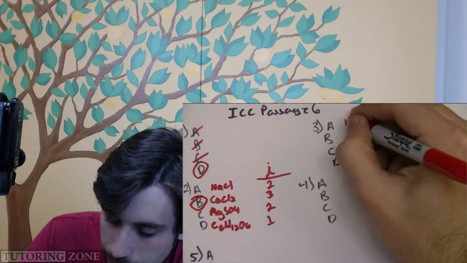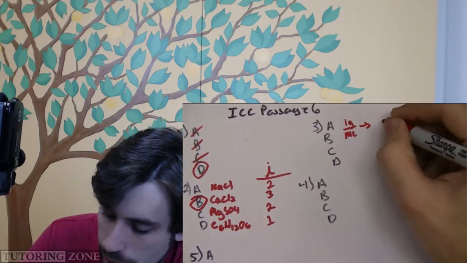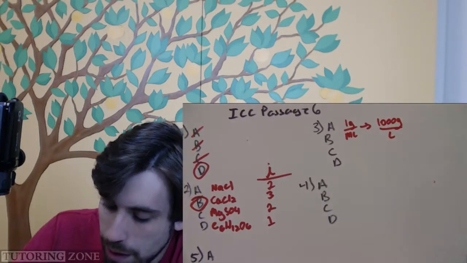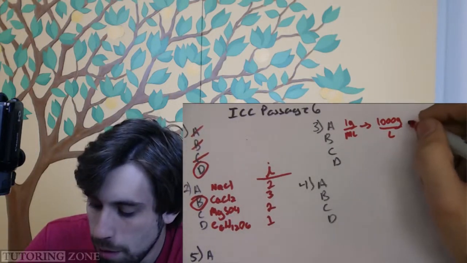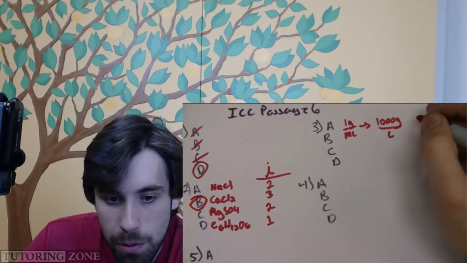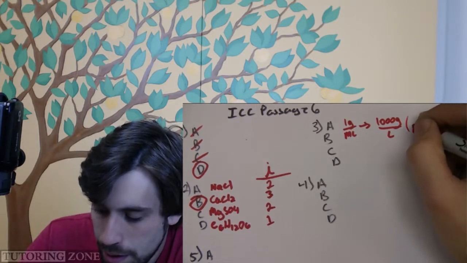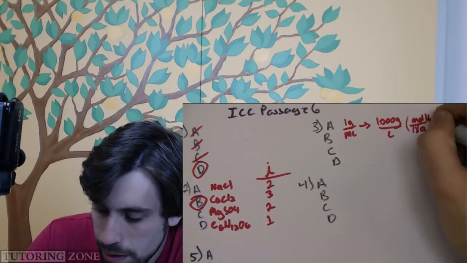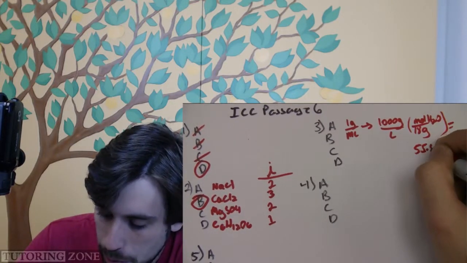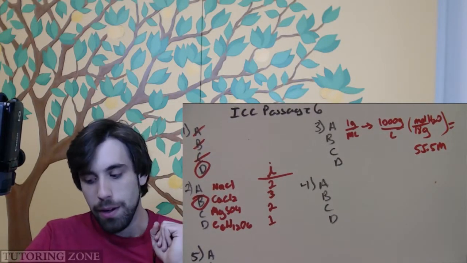So if there's 1 gram per mL of water, then there's 1,000 grams per liter of water, right? So if in 1 liter of water, we want moles over liters for molarity, there's 1,000 grams of water for every liter of water. At 18 grams per mole, we actually wind up with 55.5 molar. That's how many moles of H2O are in a liter of pure liquid H2O.